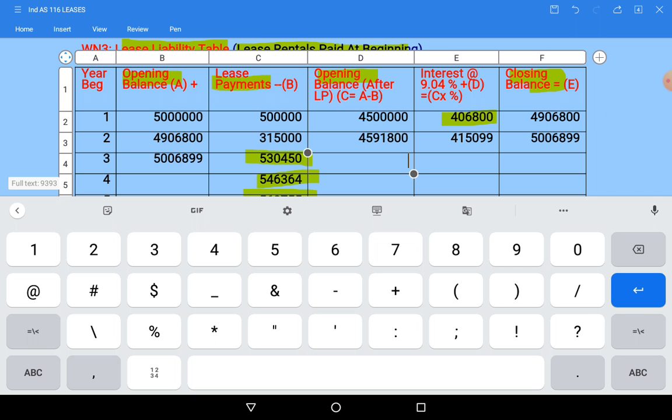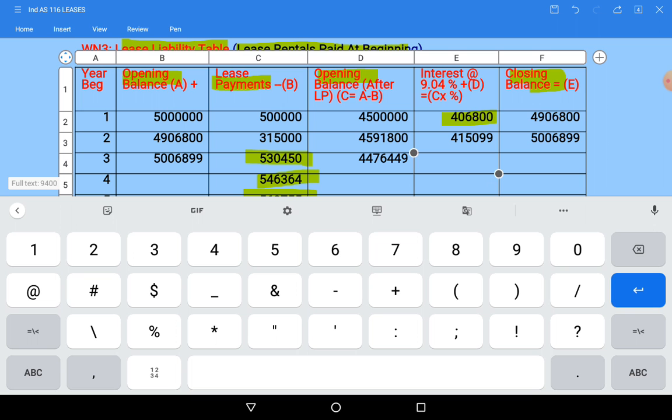So balance after lease payments is 44 lakh 76,449. On this we need to calculate interest at the rate of 9.04%.